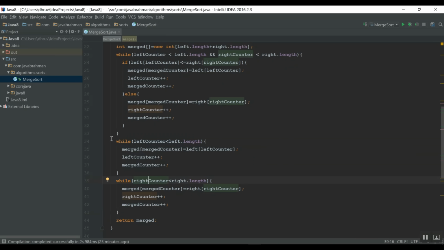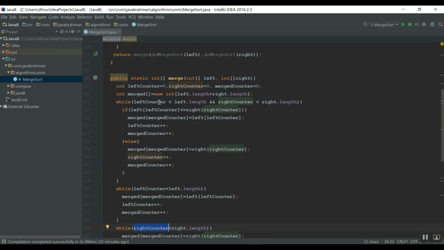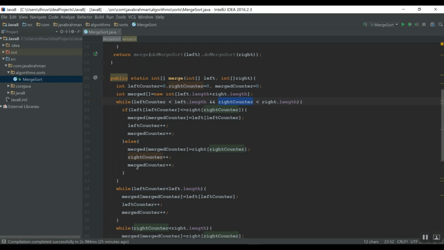And one more thing, as you must have guessed by now, for a particular list of elements, either the left counter or the right counter will be exhausted, because the exit condition is that one of the two should have gotten exhausted. After that we will come to this part. So now we have a list of all the merged elements in the correct sorting order because of this logic we have done.